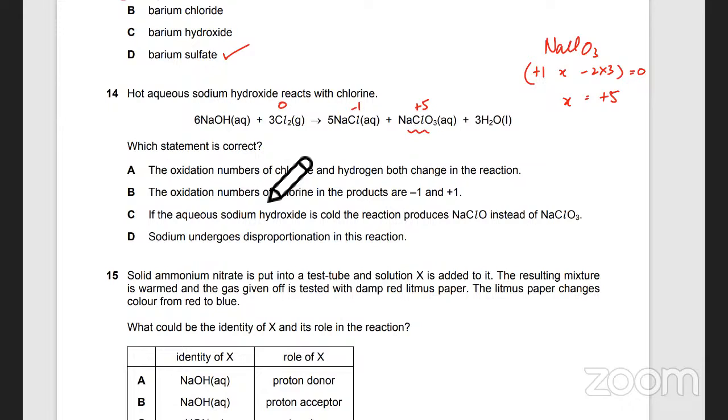Okay. So the oxidation number of only chlorine is changing, ठीक है? क्योंकि यहाँ पे H is +1, O is -2, Na is +1. They're not changing. Their oxidation states are not changing. Only chlorine is changing, not hydrogens. The oxidation numbers of chlorine in the products are -1, yes, but not +1. It's actually +5. If the aqueous NaOH is cold, the reaction produces NaClO instead. ये true है. ये inorganic reaction है, ठीक है?